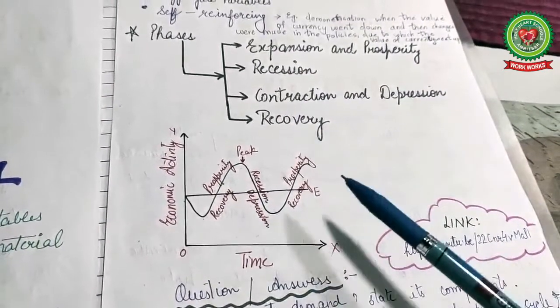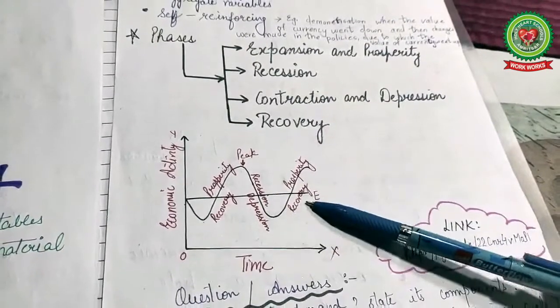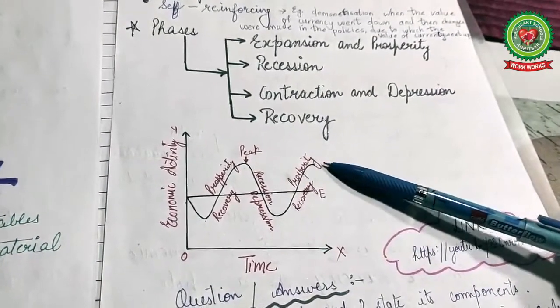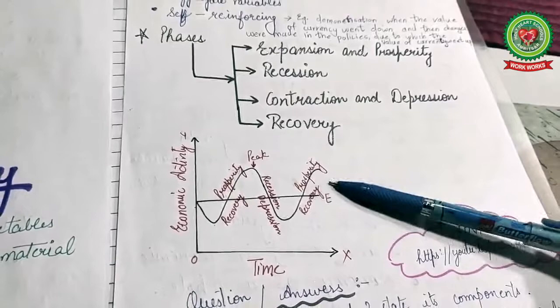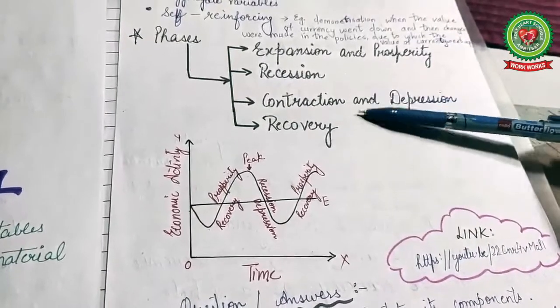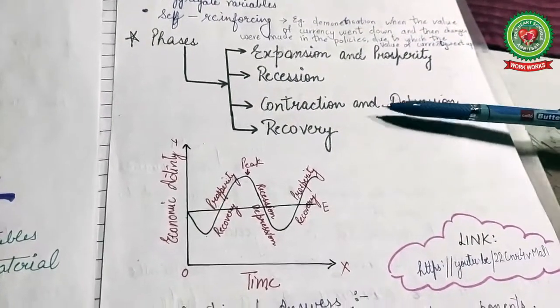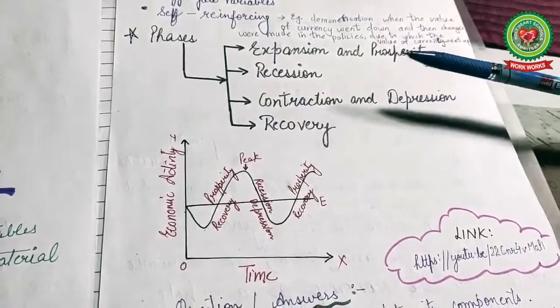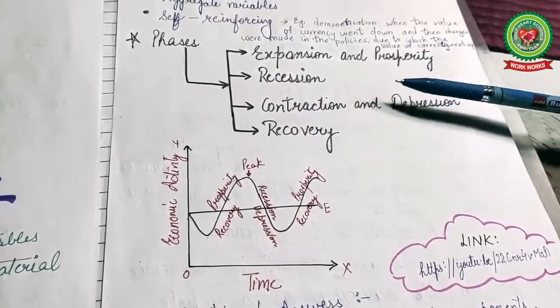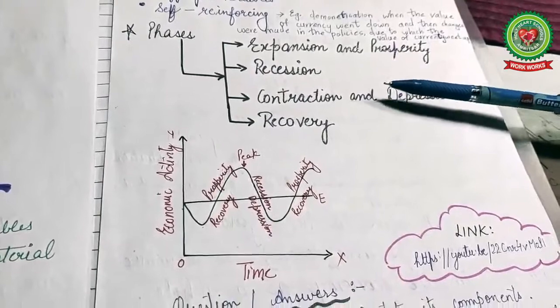But soon there comes a recovery and the prosperity stage also. So this is known as business cycle, where these four phases come again and again to complete the cycle.